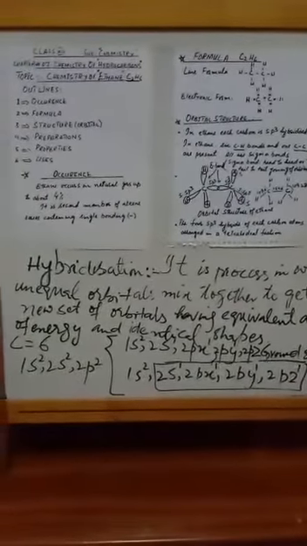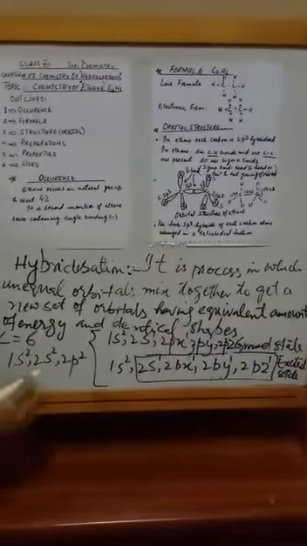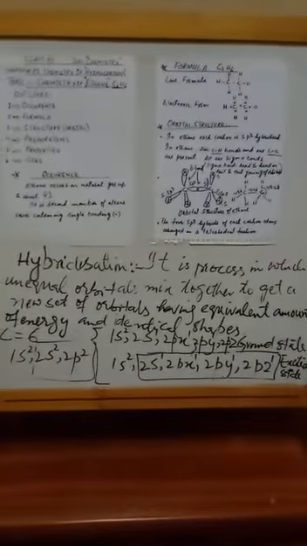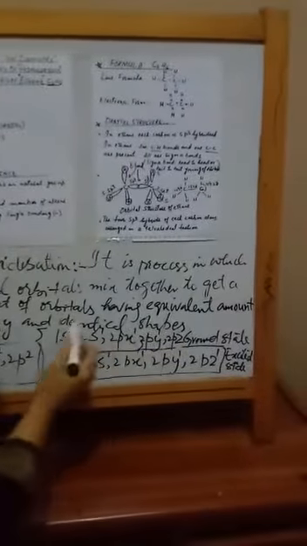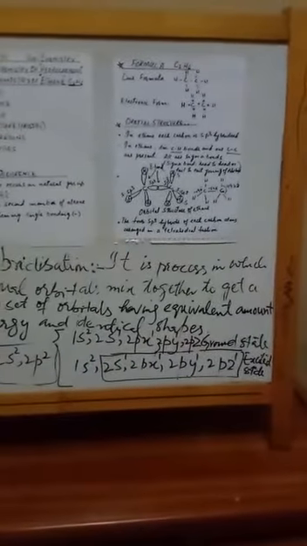For example, carbon has atomic number 6. When we draw the electron configuration of carbon, the electrons will distribute into 1s2, 2s2 and 2p2 orbitals. The outermost shell of carbon contains 4 electrons. So these are the electrons in the outermost shell in the ground state. This is the structure of the ground state of the carbon atom.